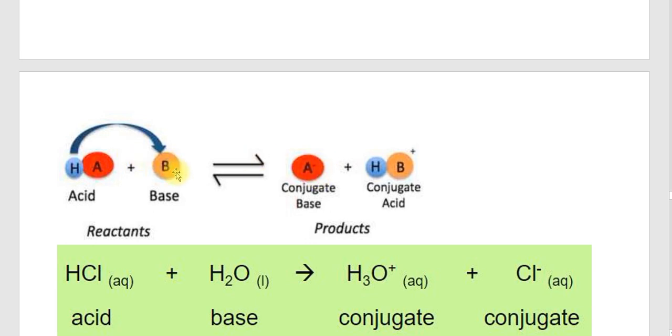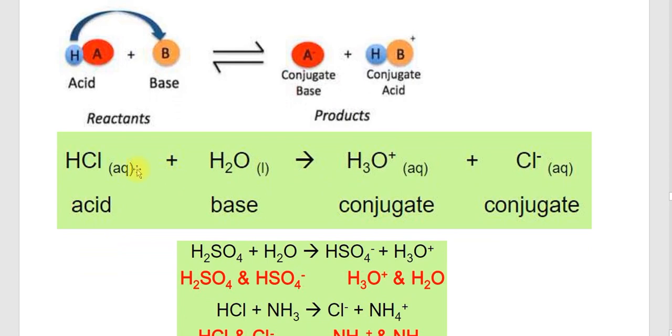What does base mean? Base means it accepts a proton. So this is a substance which accepts a proton from this acid AH. Therefore, the corresponding thing is BH plus, and as the B changes into BH plus, it is called the conjugate acid. So this is the concept of conjugate acid base pairs.